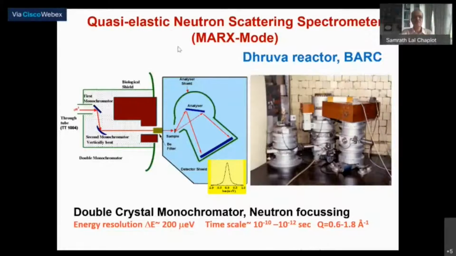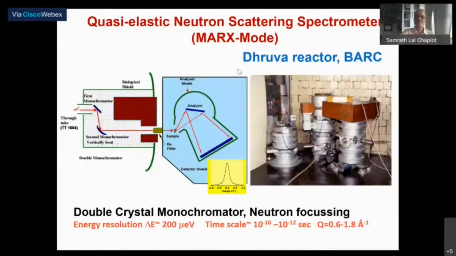Of course, this is just one instrument here. There are other instruments, for example, another one existed on a previous reactor, based on a time of flight technique. There was a monochromator, but the neutron beam was pulsed by a certain technique, and then the neutrons scattered from the sample were analyzed using time of flight over a large bank of detectors, something like the time of flight machine we had discussed in a previous lecture.